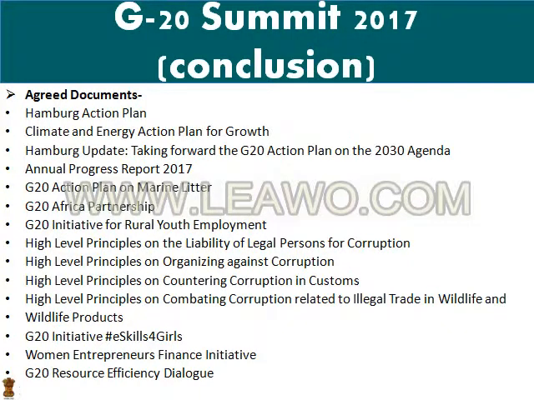G20 Initiative about e-skills for girls, Women Entrepreneurship Finance Initiative, and the last one is the G20 Resource Efficiency Dialogue.